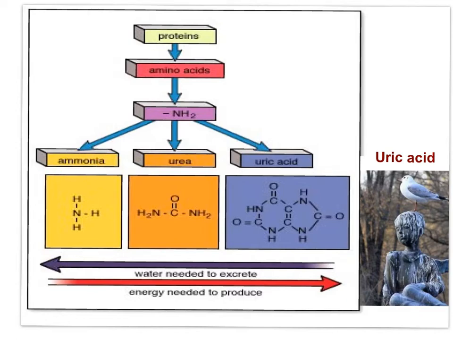Thus, it requires dilution to avoid toxic effects. Ammonia requires a lot of water in its excretion. Uric acid is the least toxic of the three nitrogen compounds. Uric acid does not require a lot of water for excretion. In fact, uric acid is excreted as a wet paste. You might know uric acid as bird droppings.